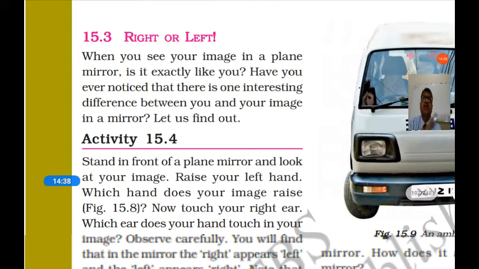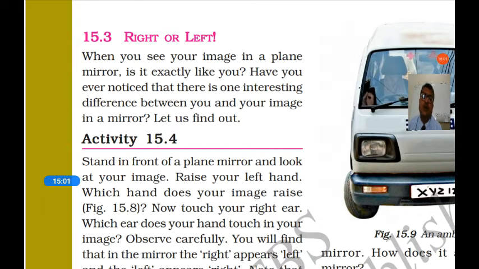So these are the three properties. One is the image is erect and the same size as the object, second is it cannot be caught on a screen, and third is it is at equal distance. The image is at equal distance from the mirror as the object.